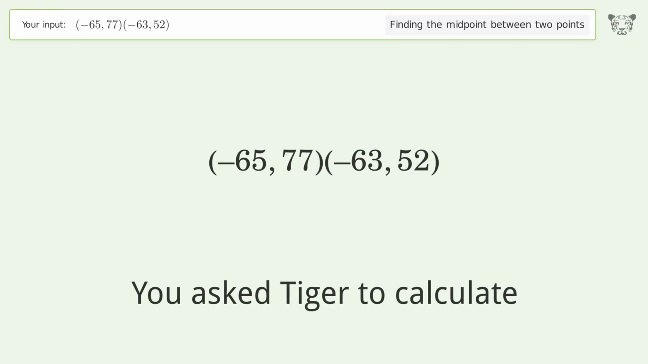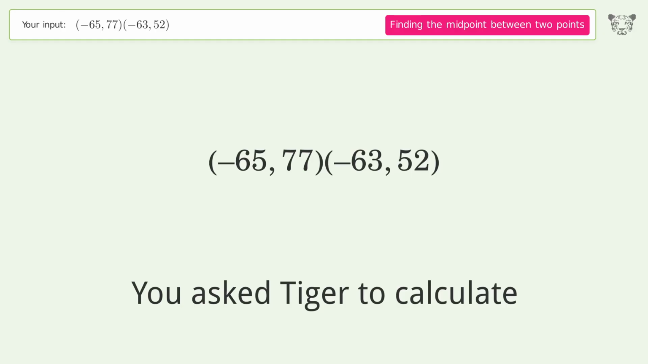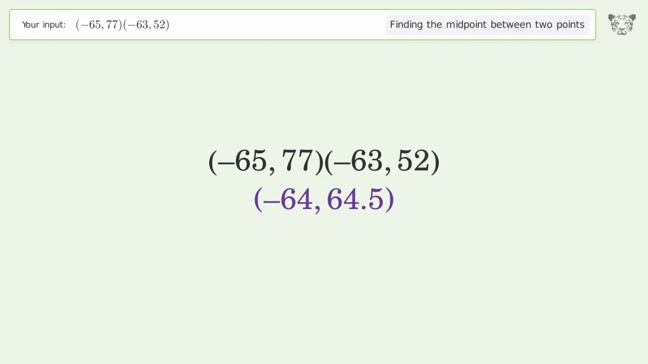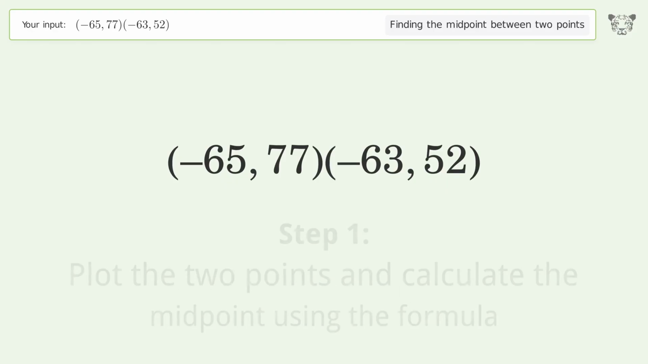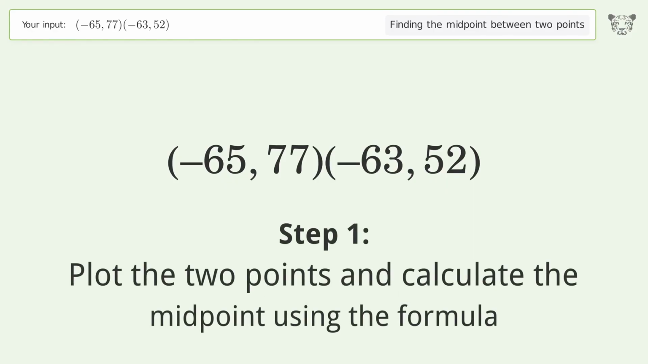You ask Tiger to calculate. This deals with finding the midpoint between 2 points. The midpoint between the 2 points is negative 64, 64.5. Let's solve it step by step. Plot the 2 points and calculate the midpoint using the formula.